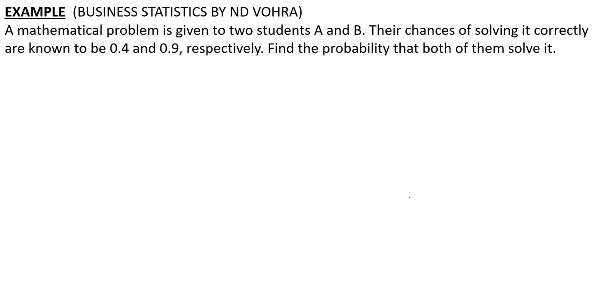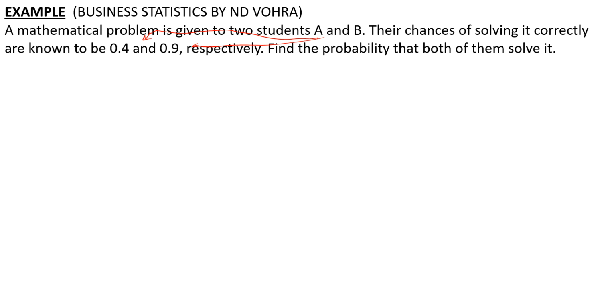Our first example is that a mathematical problem is given to two students A and B. Their chances of solving it correctly are known to be 0.4 and 0.9 respectively. That is for A, that A will solve it correctly 0.4 and B is 0.9. Find the probability that both of them solve it. First of all, before solving this question, what important thing is whether it is dependent or independent. That is whether the two events, for both the students to solve it correctly, are independent or not.